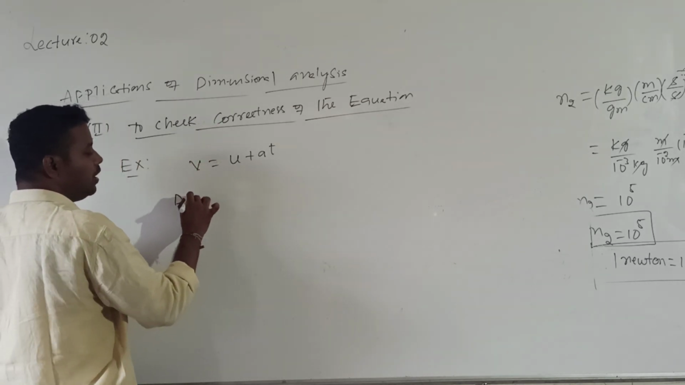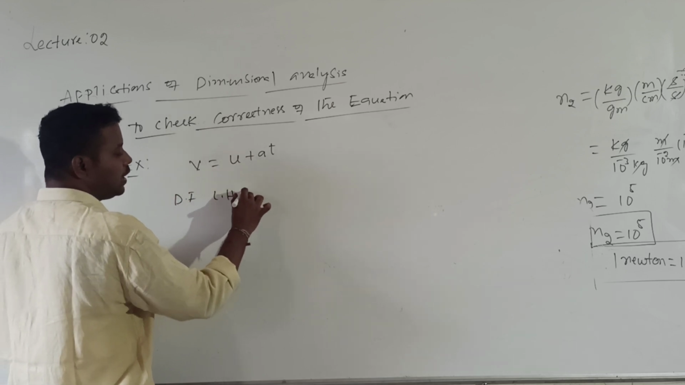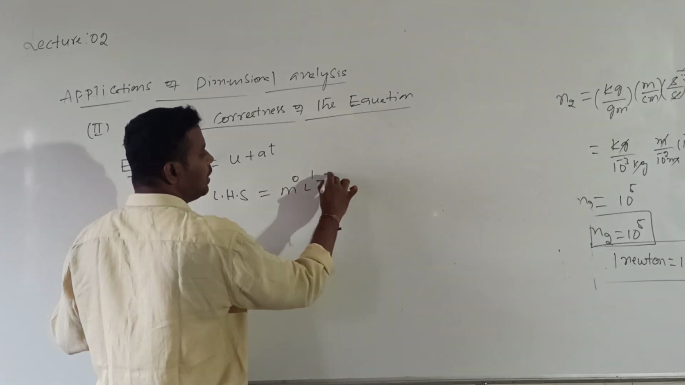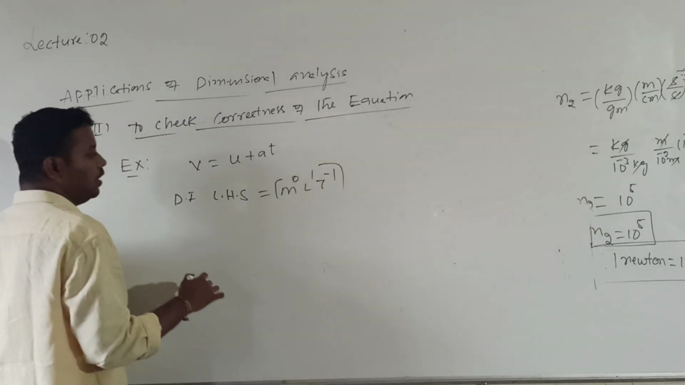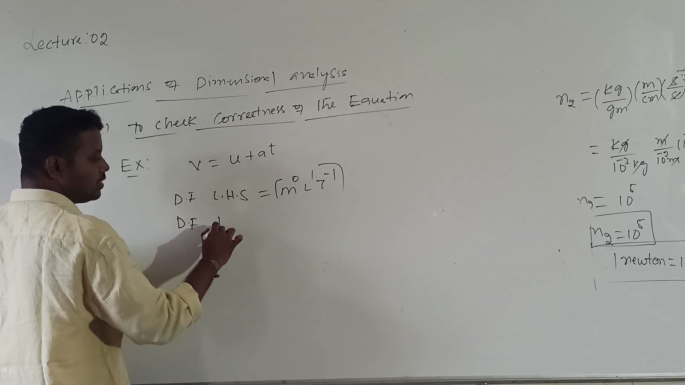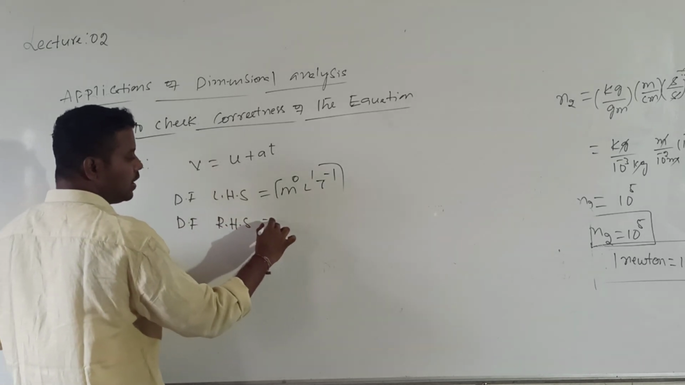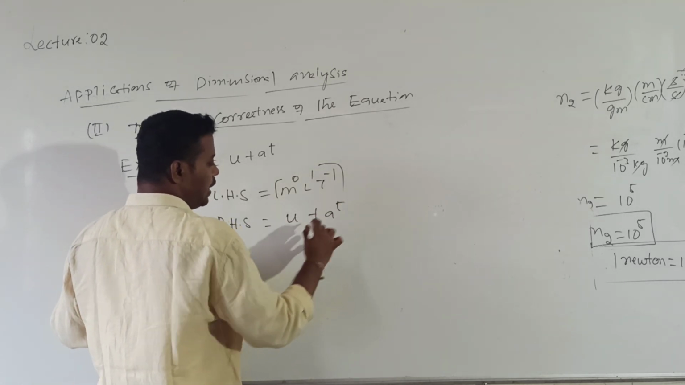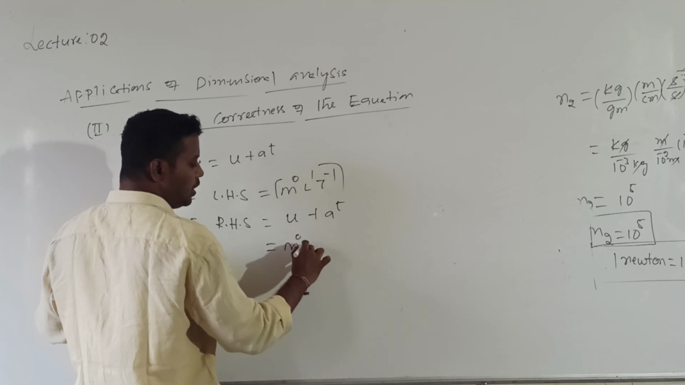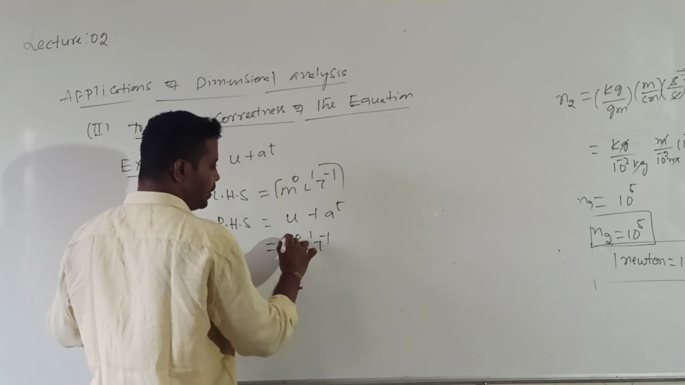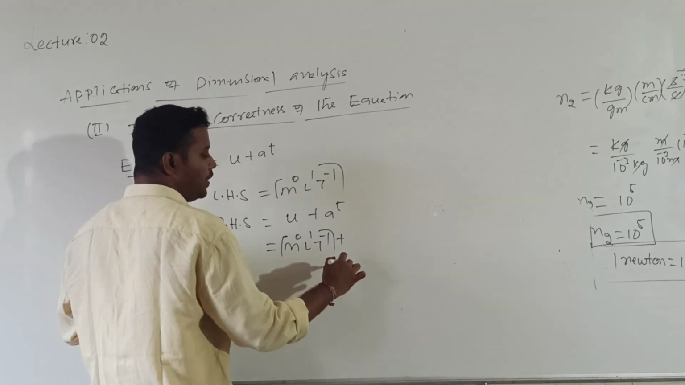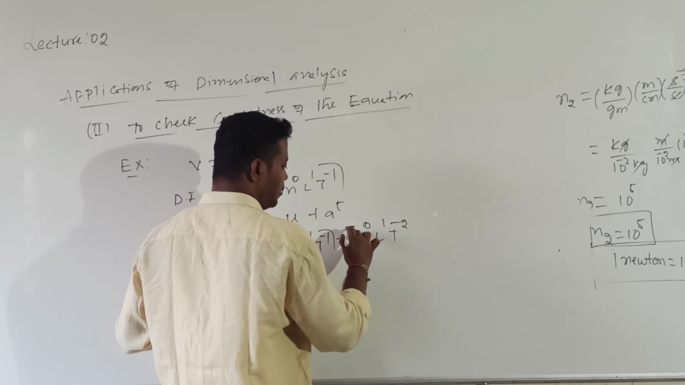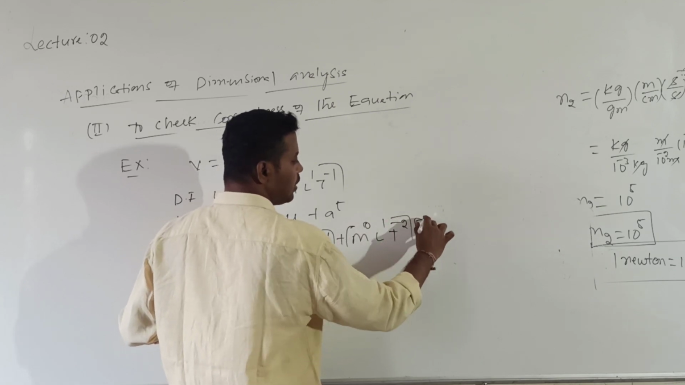Now the dimensional formula of LHS. LHS is nothing but velocity. The velocity dimensional formula is M power 0, L power 1, T power minus 1. And what is the dimensional formula of RHS? RHS has two terms. What are they? One is U and the other is AT. The dimensional formula of U is M power 0, L power 1, T power minus 1, plus A, dimensional formula M power 0, L power 1, T power minus 2, into T. Okay?